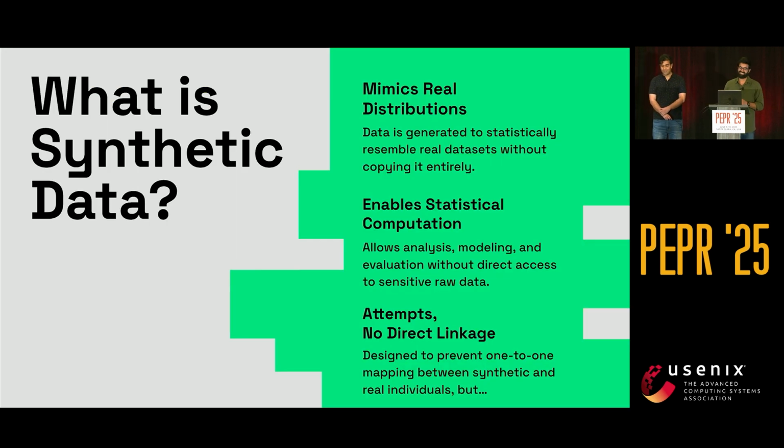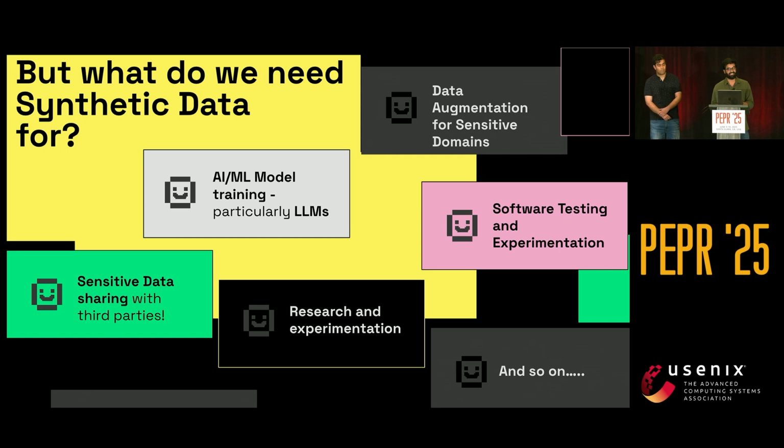Okay, so let's take a step back and get everyone on the same page of what synthetic data is. So what exactly is synthetic data supposed to do for us? The promise is beautiful, right? You get data that mimics real distributions, enables statistical computation, attempts to have no direct linkage back to the individual. It's supposed to be the holy grail. You never have to choose between quality and privacy because you can have both. And we desperately need that to work.